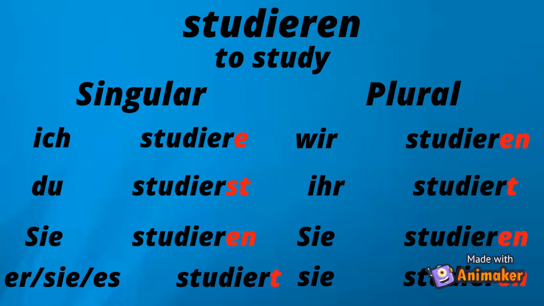Moving on to the next verb. Studieren. That means to study. And the conjugations are ich studiere, du studierst, Sie studieren, sie, er, es studiert, wir studieren, ihr studiert, sie studieren.